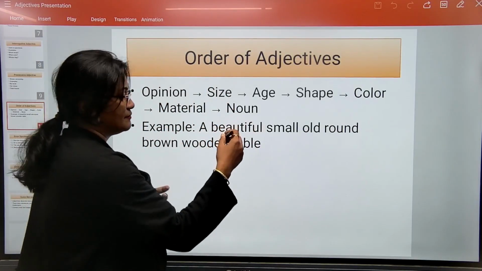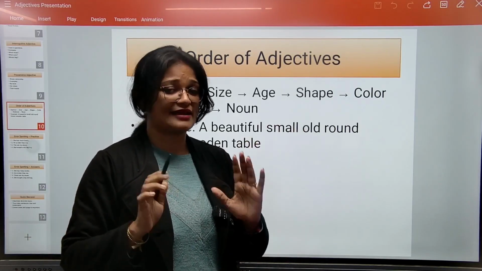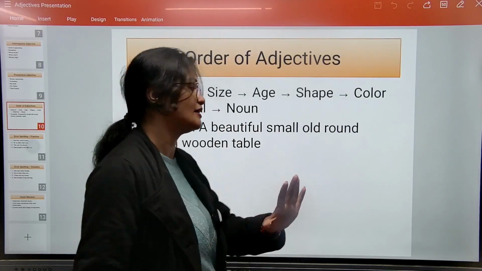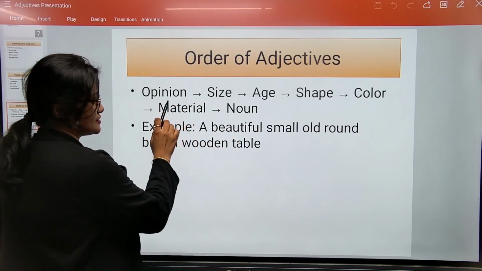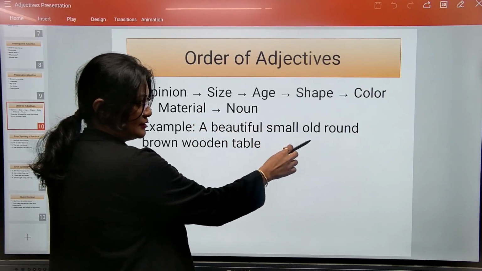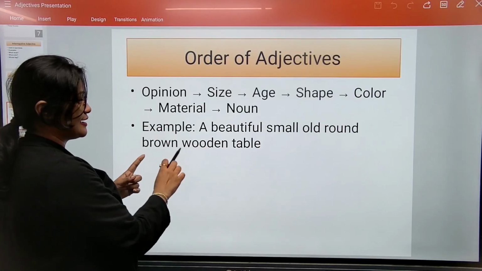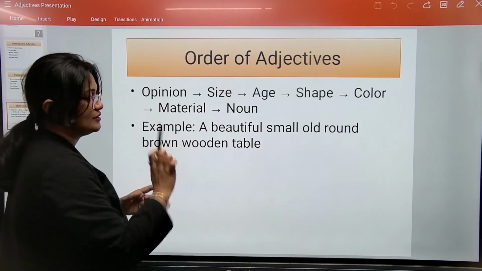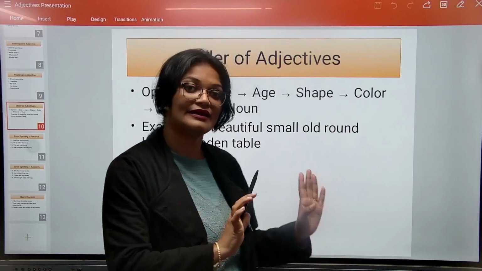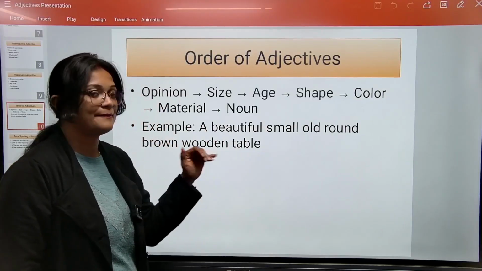A beautiful हो या फिर ugly हो या फिर जो भी हो, that is an opinion. ये मेरा opinion अलग हो सकता है, आप लोगों का opinion अलग हो सकता है, fine. So beautiful is an opinion that will come first. Size small, age old, shape round, color is brown, material यहाँ पे क्या है wooden, and noun यहाँ पे table है जिसके बारे में इतना describe किया वो क्या है, this noun, the table. Do you understand? So this should be the pattern.